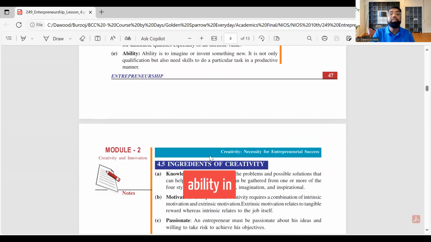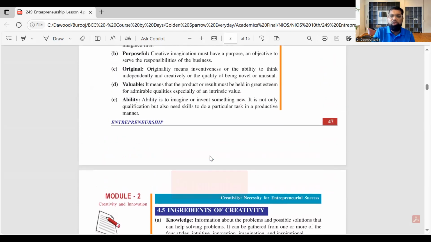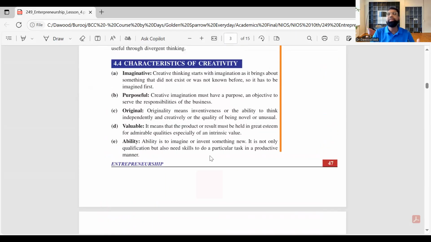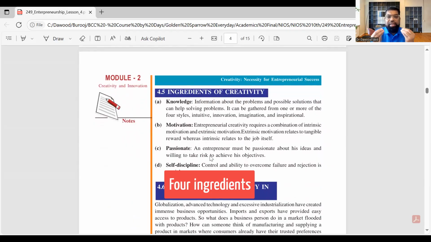There should be an ability in a person. Also, what are the ingredients? So remember, you don't have to memorize it. What are the characteristics? Okay, think of Muhammad now. Muhammad is purposeful. He has his original ideas. He's imaginative. He is valuable to me. He has good ability. Also, it's mix and match. Four ingredients of creativity. Number one, let's say the case study is this Muhammad.